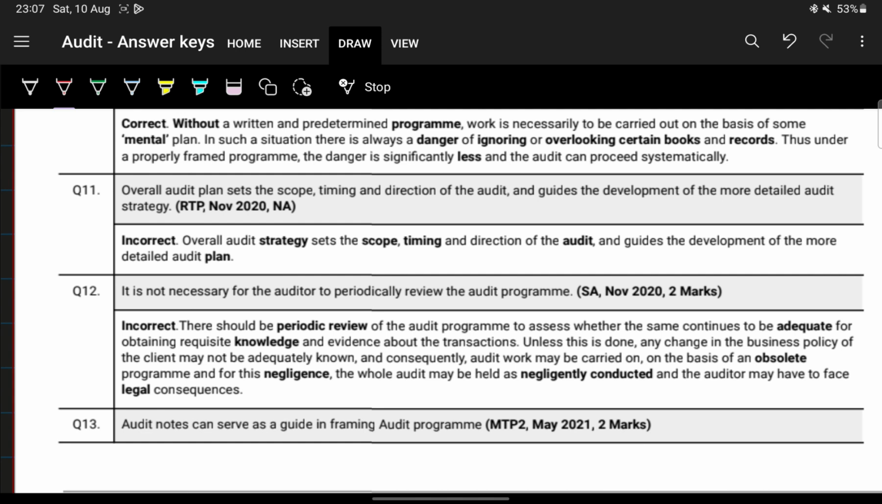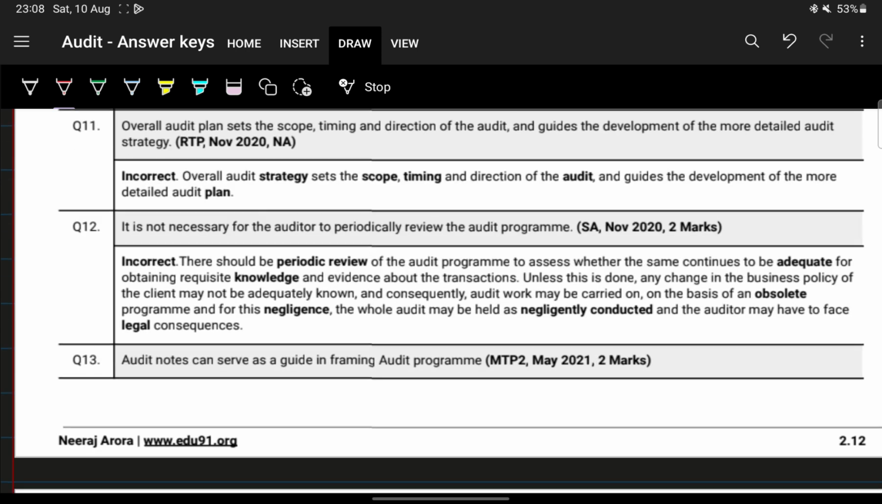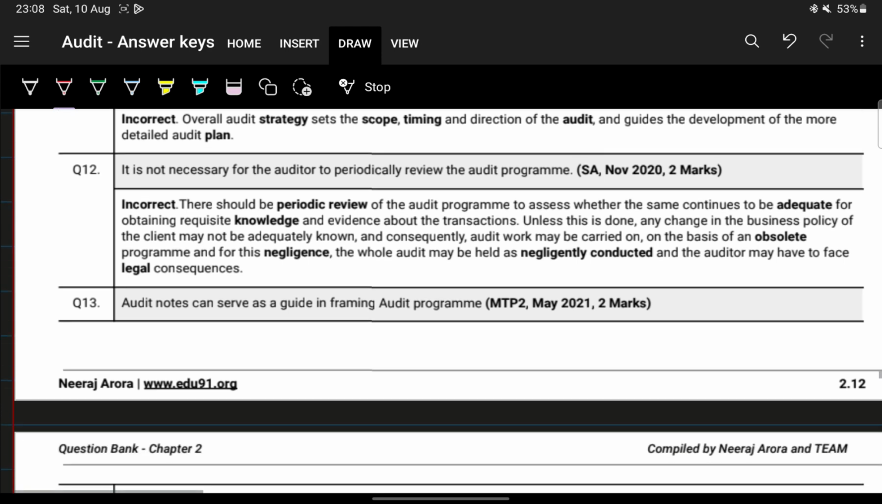Next. Overall audit plan sets the scope, timing, and direction. No, it is the overall audit strategy that sets the scope, timing, and direction. Next. It is not necessary for the auditor to periodically review. No, we just saw that periodic review is essential to check whether the program is sufficient to obtain the requisite knowledge and evidence, and unless this is done, any change in business policy can render the entire audit program obsolete.